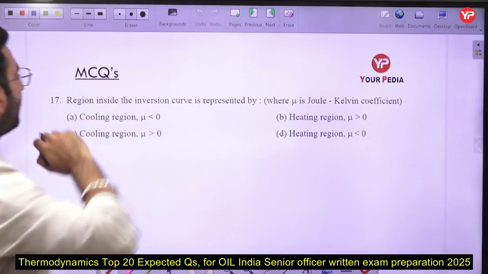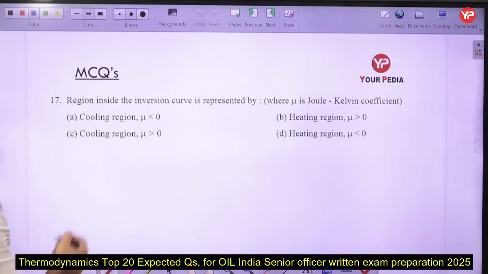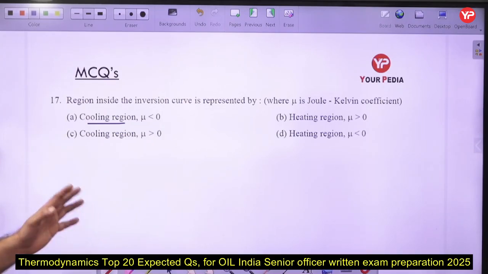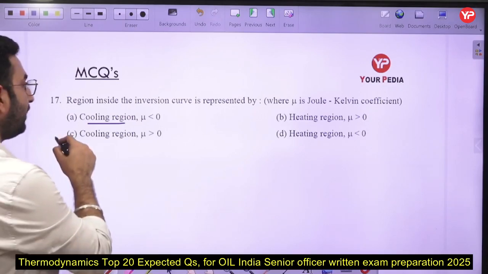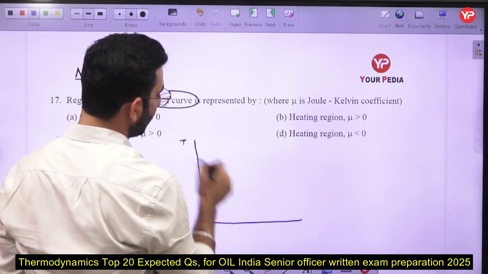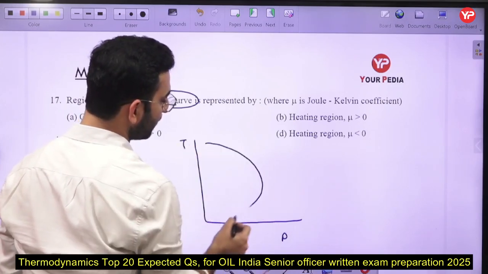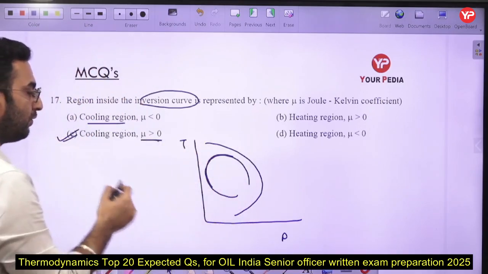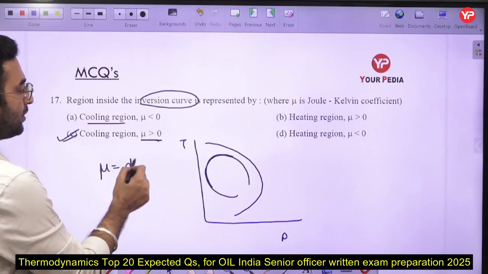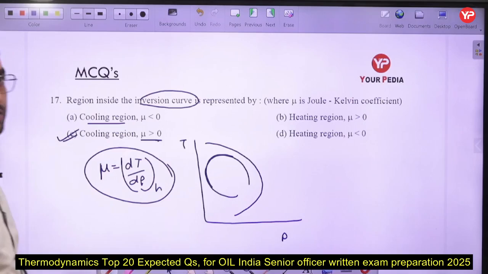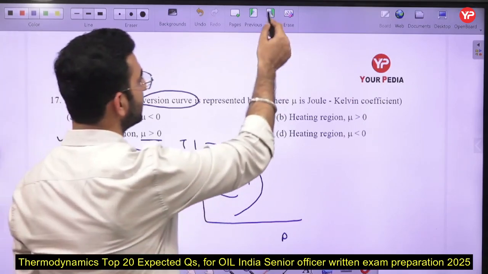Next, the region inside the inversion curve is represented by a cooling region or heating region, with mu greater than 0. In this case, inside the inversion curve, whenever we create a simple T-P diagram, we have an inversion curve like this one. Inside the inversion curve we have a cooling region where the value of mu, which is the slope of the dT by dP curve, is going to be more than 0. So option C will be the correct answer.